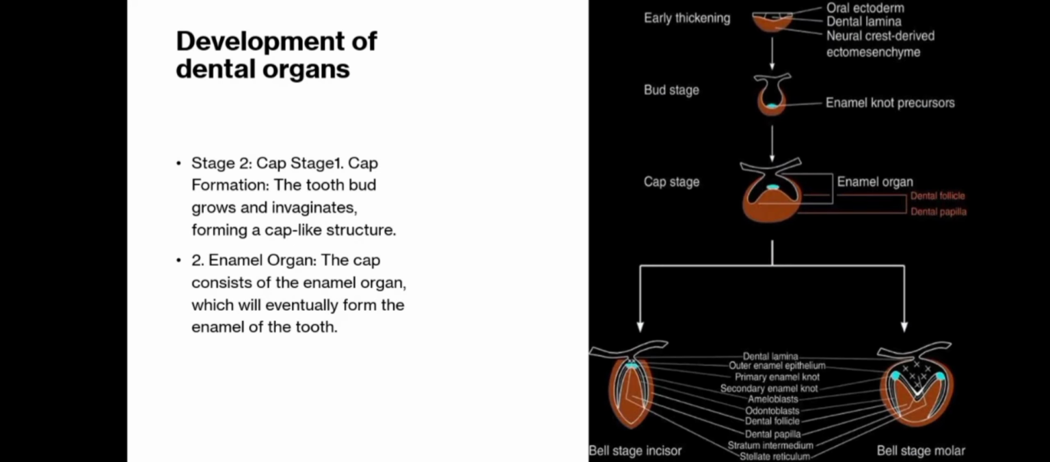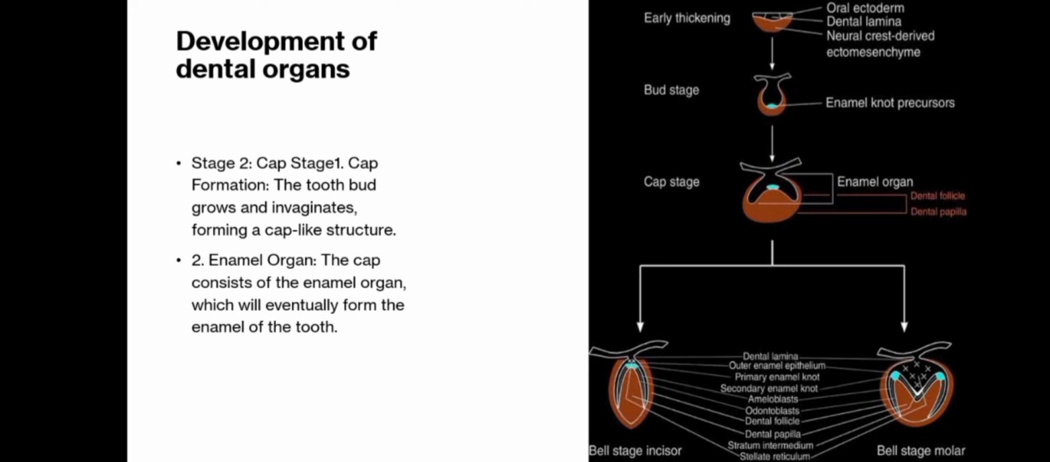Stage 2 is the cap stage. It includes proliferation and early morphogenesis. By 8th to 9th week of intrauterine life, the bud enlarges and forms a shallow cap-like shape over the condensed mesenchymal cells, the dental papilla. 3 key components form.